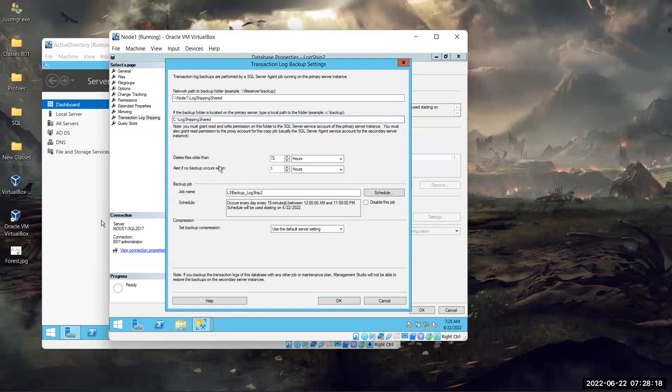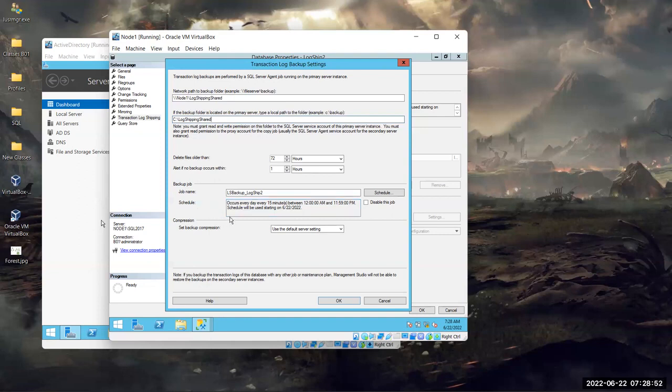Okay. So what does it say? It says delete files older than 72 hours. Okay. This is the default setting. You can make changes. You can increase or decrease the hours, but I will keep it as 72 hours. Why do we need to delete files after 72 hours? Disk space. Disk space, obviously, because log backups are going to happen every 15 minutes. See if you can see it here, it's written over here.